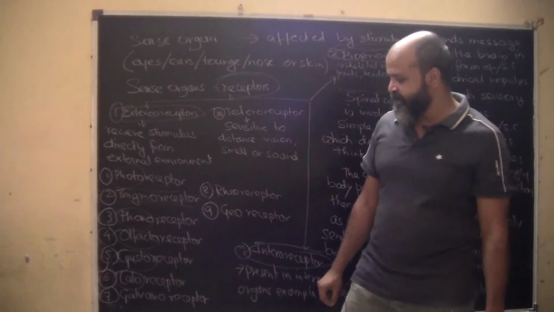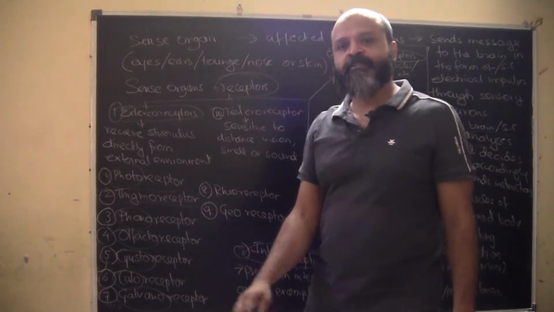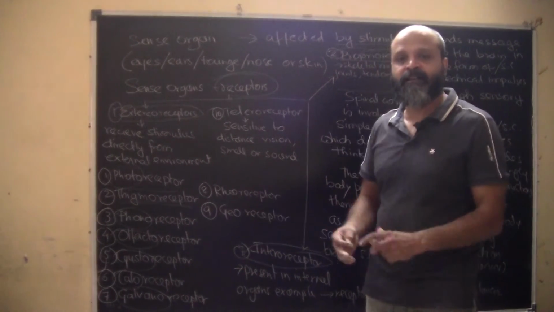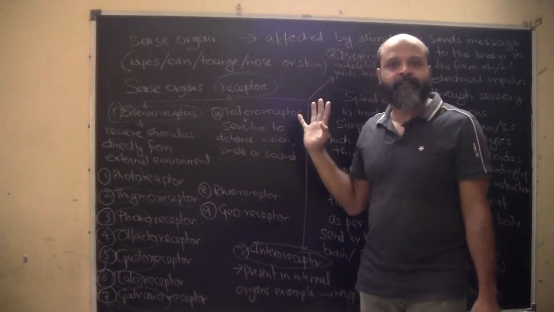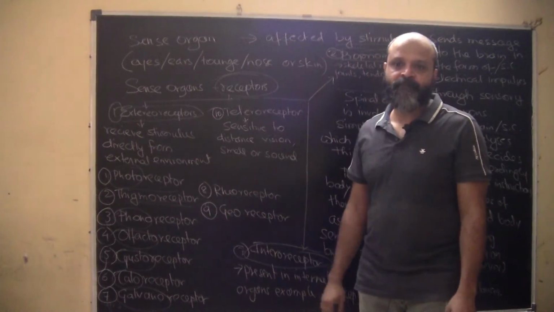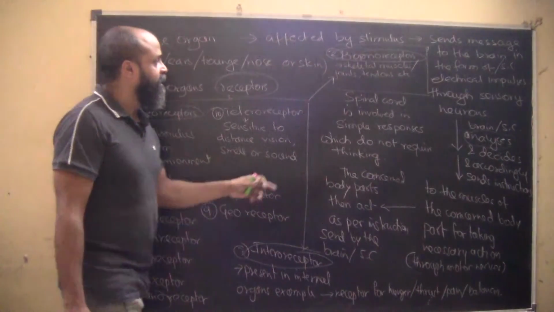Galvanoreceptor, as we have studied in electricity, a galvanometer is used to measure the direction of current. So galvanoreceptor means electric current. Whenever we touch a live wire, that current that is generated, we immediately withdraw our hand. So that is called galvanoreceptor, which is sensitive to electric current, okay. Then we have